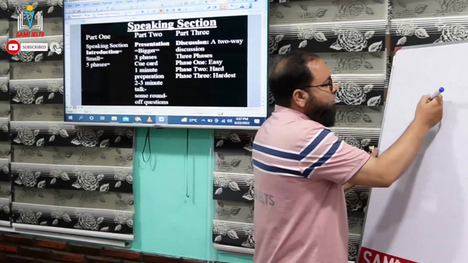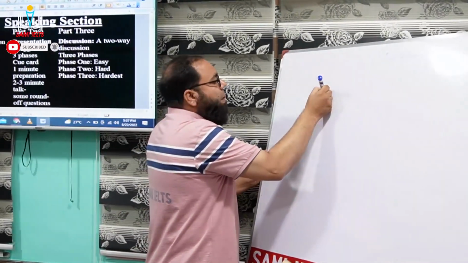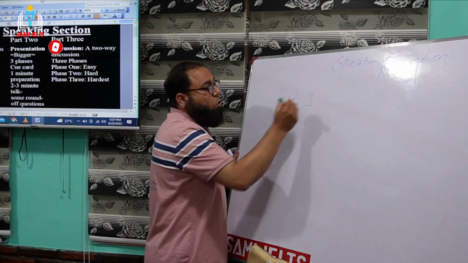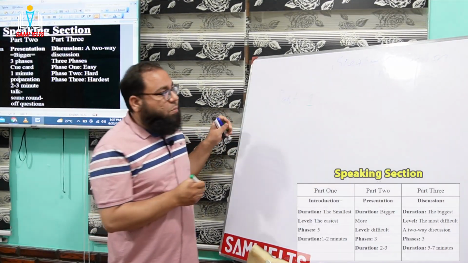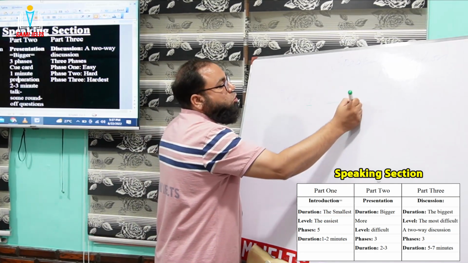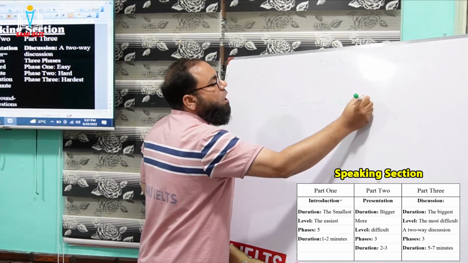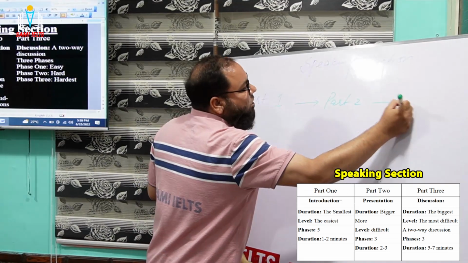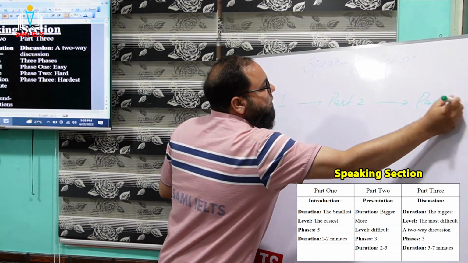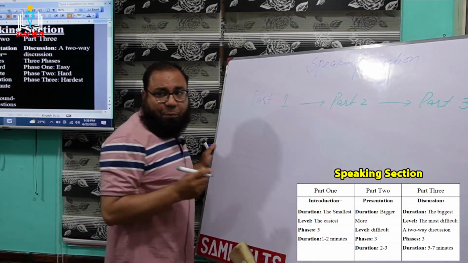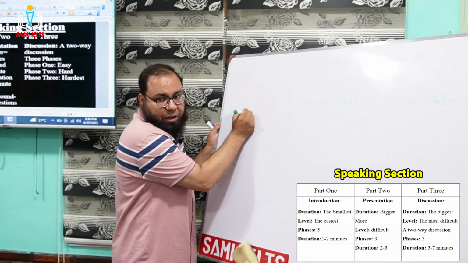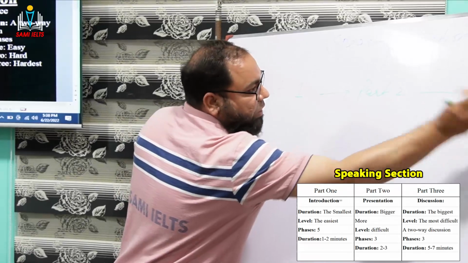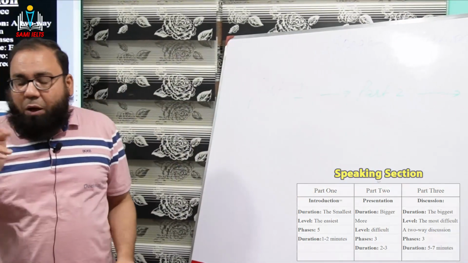Okay. Part 1, guys. Look at here now. The examiner always starts with this part, fine. And then from part 1, he goes to part 2, and when he finishes part 2, then he opens part 3, right, guys? So basically, there are 3 parts. The examiner starts your interview from here, and the examiner ends your interview there. Guys, getting me? Now, let's discuss each part carefully.